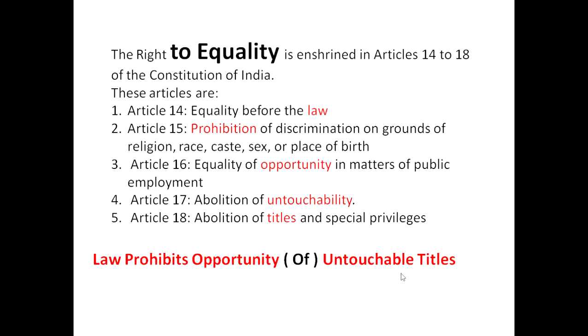Law means what? Equality before the law. Prohibit means what? Prohibition of discrimination. Opportunity is what? Equality of opportunity. Untouchable: abolishment of untouchability, isn't it? Then 18, titles, is what? Abolition of titles. The last two are abolition: abolition of untouchability, abolition of titles.